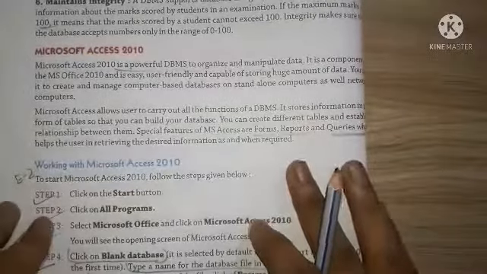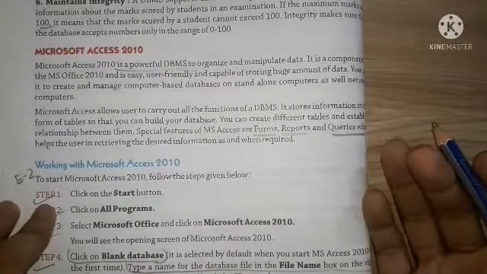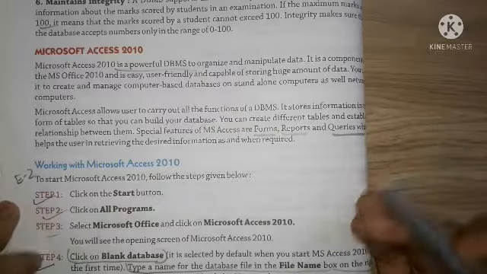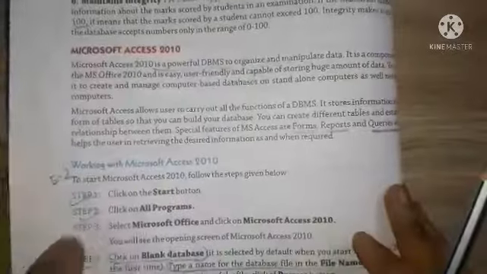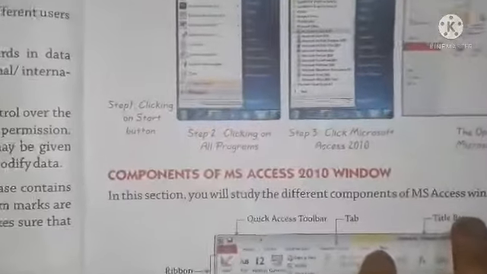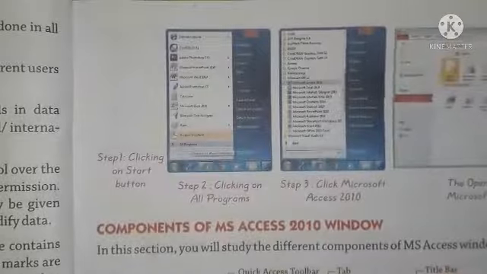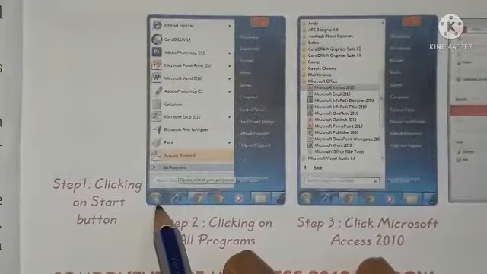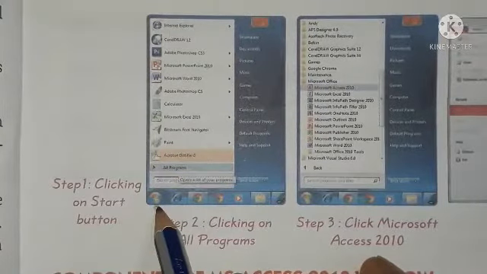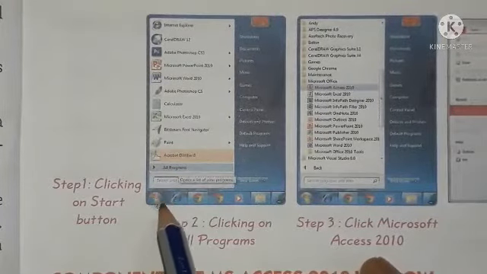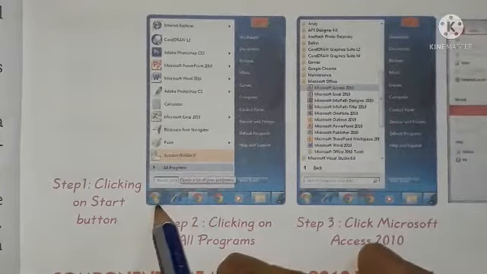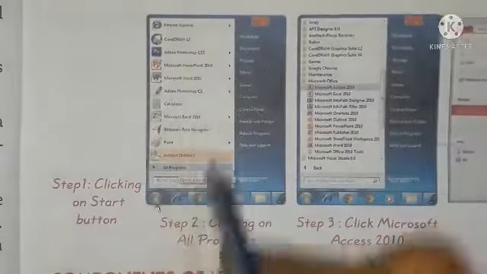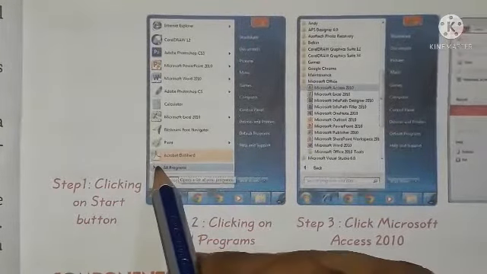Now how are we going to start MS Access 2010? The first step is to click on the start button of your desktop window. Here it is your window button on the taskbar. You will click on this. When you click, all programs will open. Click on all programs.